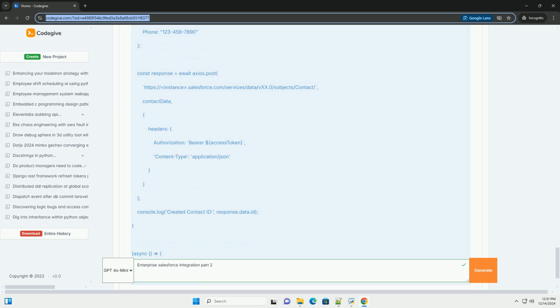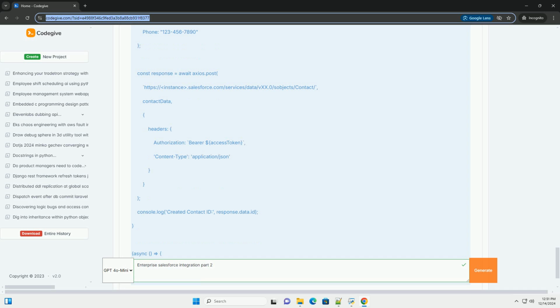Step 1. Set up a connected app. 1. In your Salesforce org, go to Setup. 2. Search for App Manager and select it. 3. Click on New Connected App. 4. Fill in the required fields, enabling OAuth settings, and add the following scopes: Full access (full), Perform requests on your behalf at any time (refresh_token, offline_access). 5. Save the connected app and note the consumer key and consumer secret.